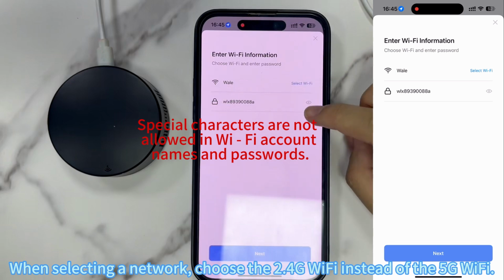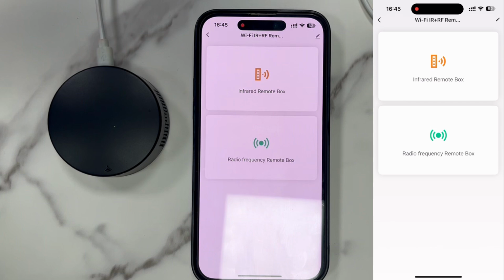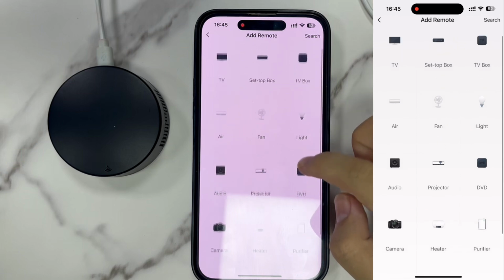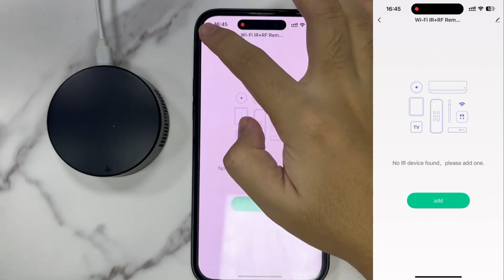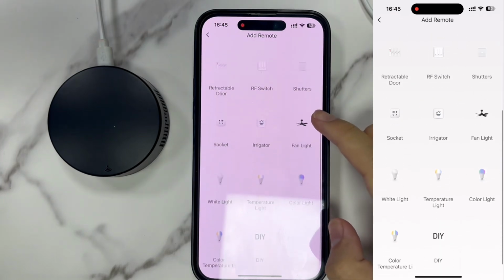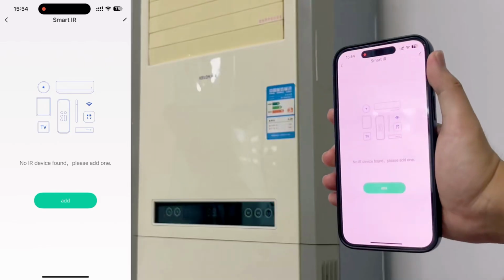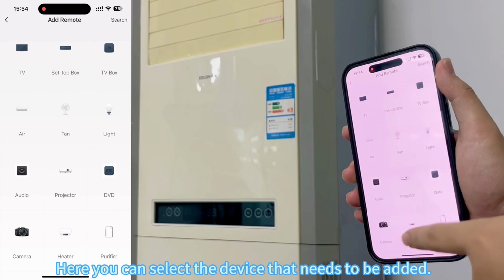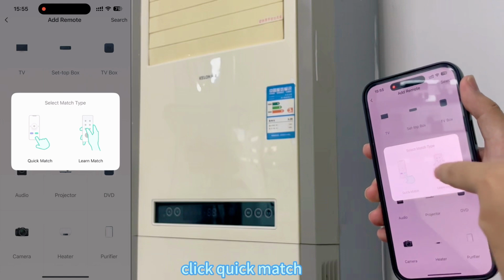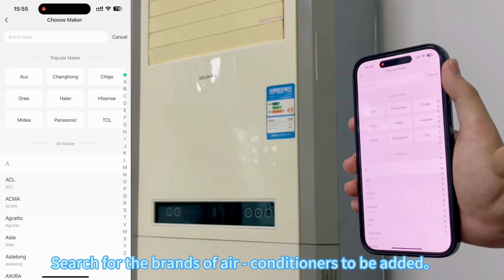When selecting a network, choose the 2.4G Wi-Fi instead of the 5G Wi-Fi. You can choose 2 different devices. Here you can select the device that needs to be added. Click Quick Match. Search for the brands of air conditioners to be added.